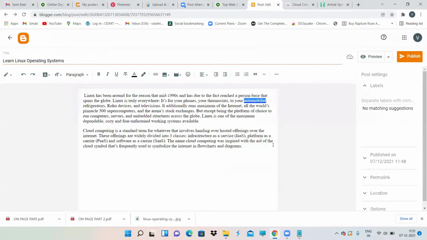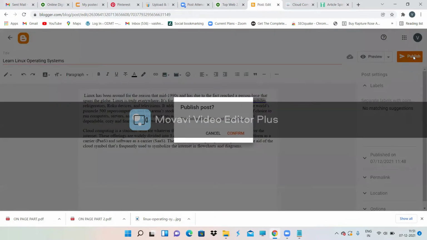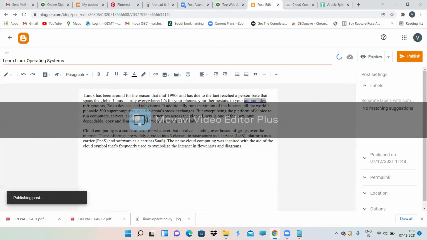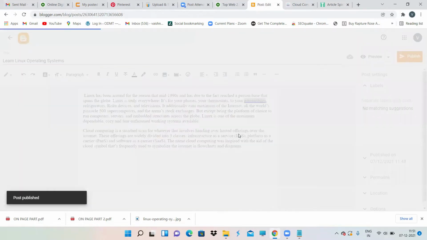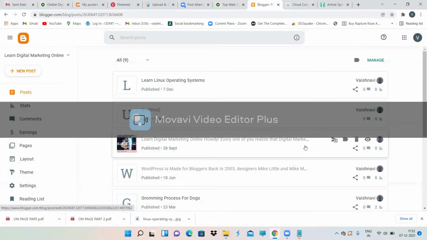Apply. Then see, this has become a backlink. So I have given a backlink to your website, from my free website, that is Blogger website. Then click on publish. Like this, you need to give a backlink to yourself. Instead of asking or requesting others to give a backlink to you, it's good that you are giving a backlink to yourself.